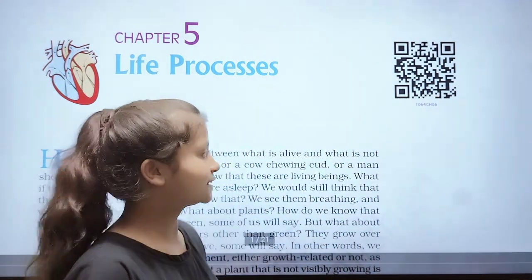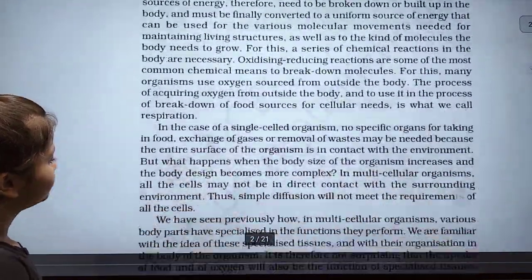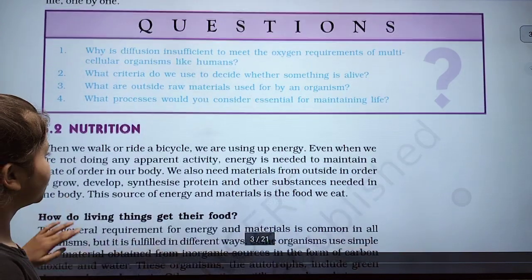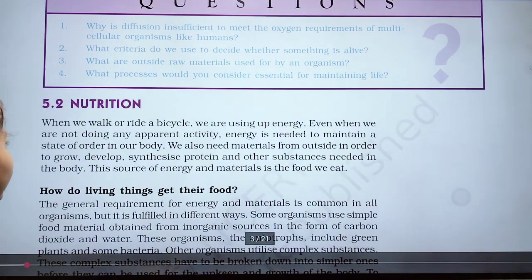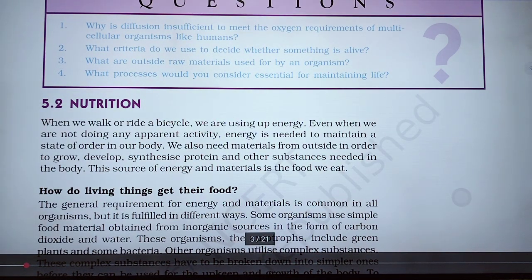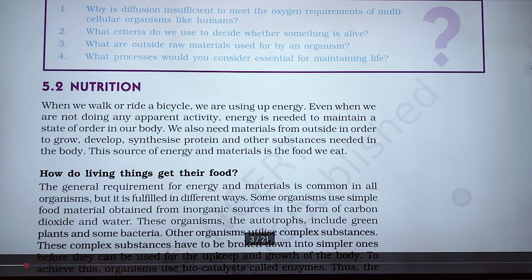So in this video we will discuss further about the life process. Our next topic is nutrition. When we walk or ride a bicycle, we are using up energy. Even when we are not doing any apparent activity, energy is needed to maintain a state of order in our body. Here the example is that when we walk on the road or ride a bicycle, we need energy for that.